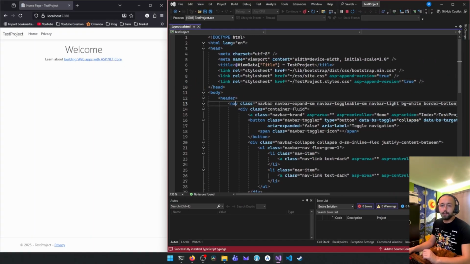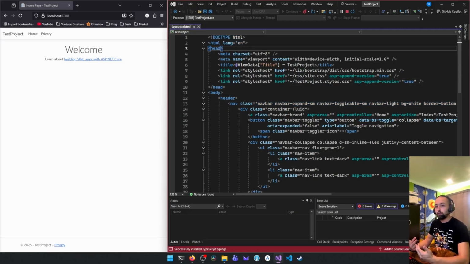Okay. So our layout is something that your program is gonna take as a reference to lay out each page. It's pretty important because it's gonna save you time and a lot of lines of code that you don't really wanna write. There's also partial views that will help you better manage your code. That's what we're gonna look at in the next videos.